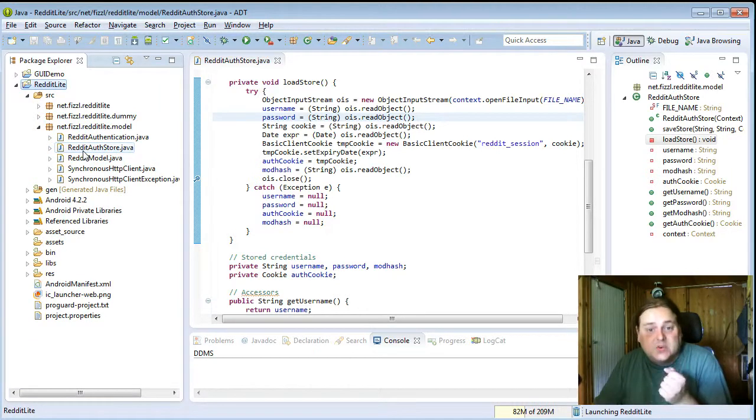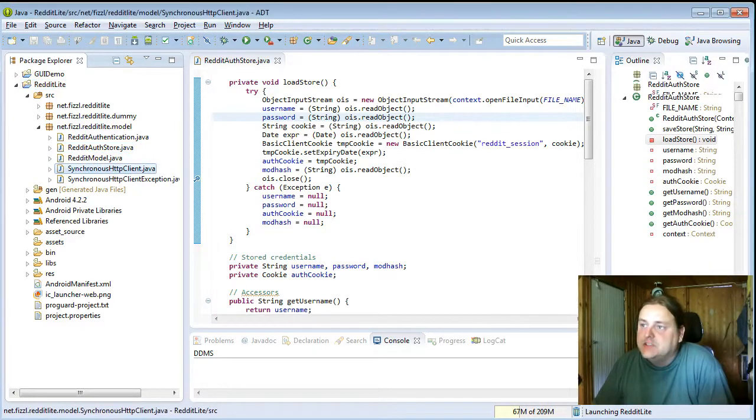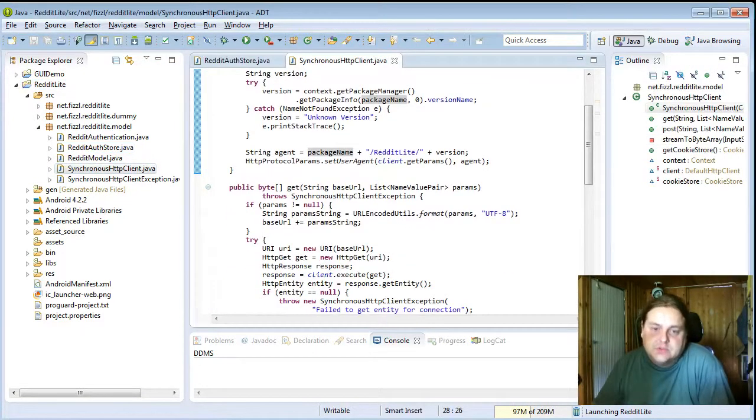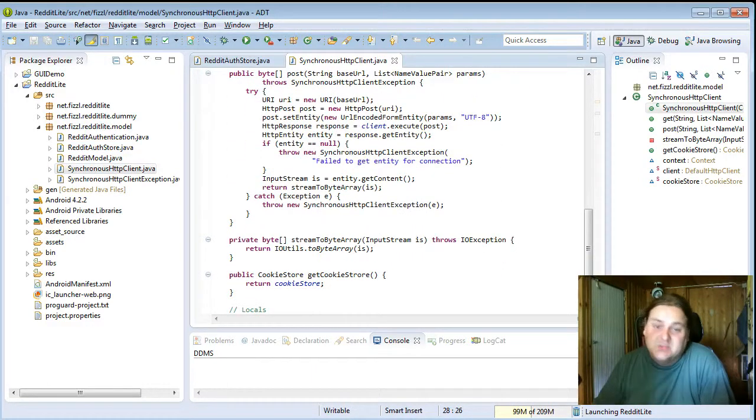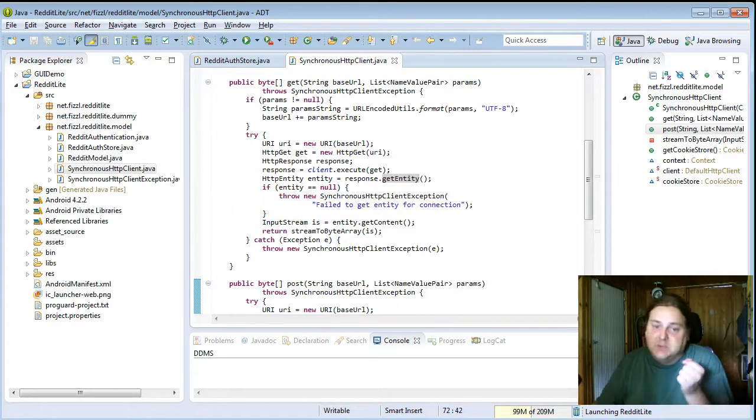I just started to work on the workflow on how I'm going to log in and use the lists and so on. So at the moment I only have an HTTP client, synchronous, because you need to use the HTTP client from a different thread anyway, so I might as well make it synchronous, and then whenever I need to use it I will use async task. So here it is. It's actually very simple.